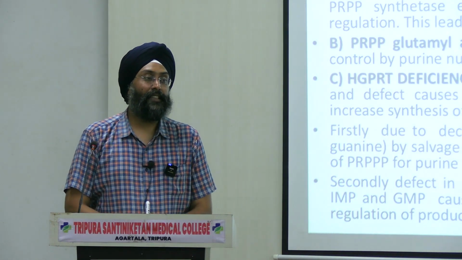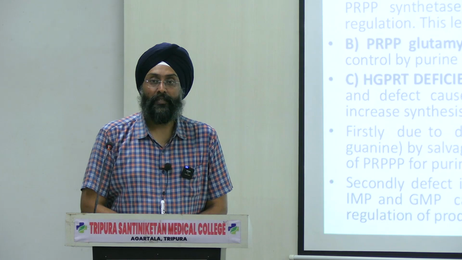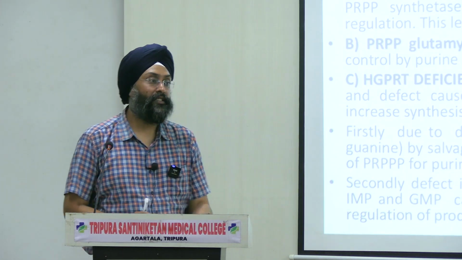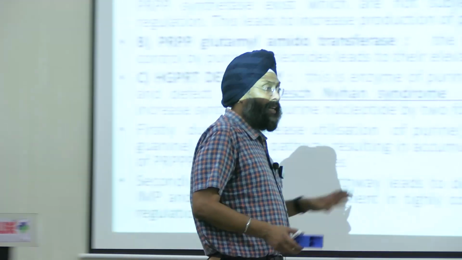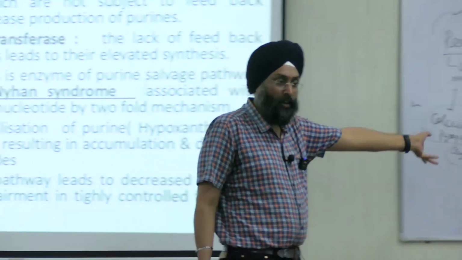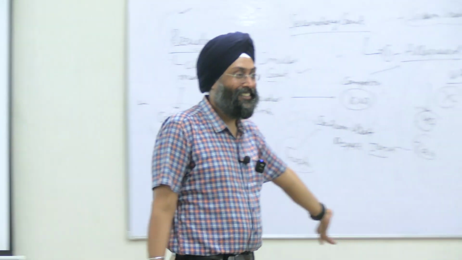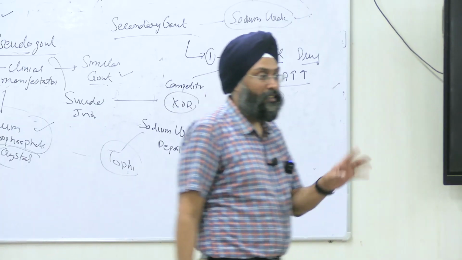Now we'll discuss the next disorder, so gout is finished now. Now we'll discuss Lesch-Nyhan syndrome. You will get a minimum 5 marks question from the complete gout topic. If I am the paper setter, I will add it. There are 4 major questions in this chapter.